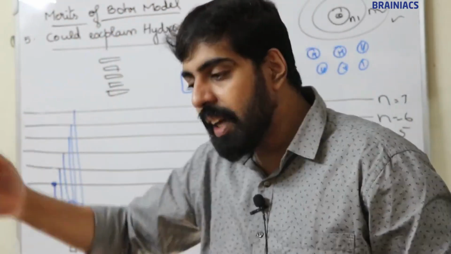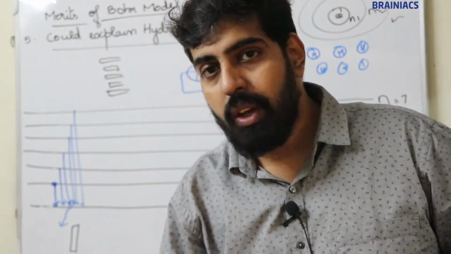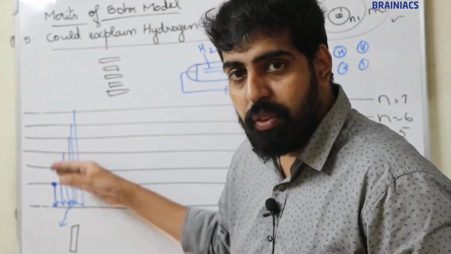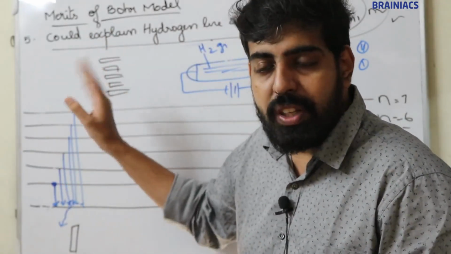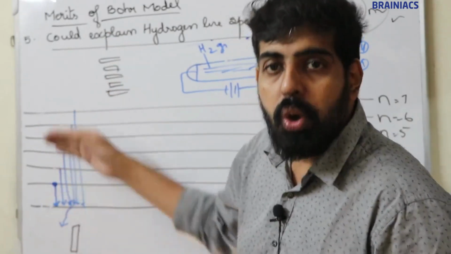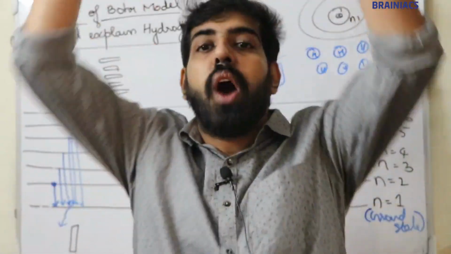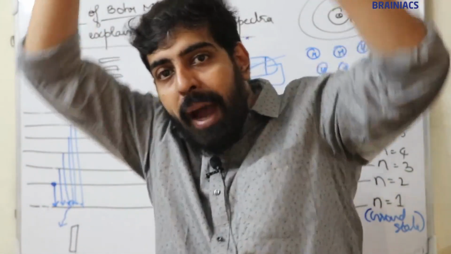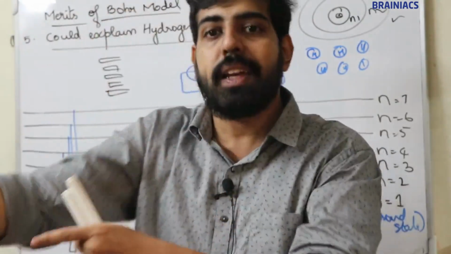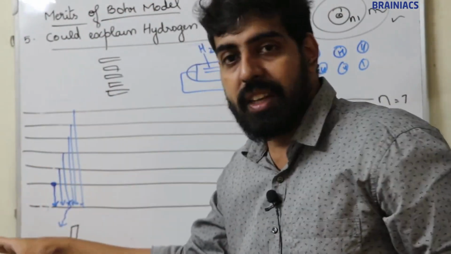Now, the excited state is not stable. It has to come back to its ground state. Whether it's 2, 3, 4, any excited state, it's not stable. It has to come back to its ground state by releasing energy. By absorbing energy, it moved to a higher energy level, but when it comes back to its normal ground state, it should release energy.